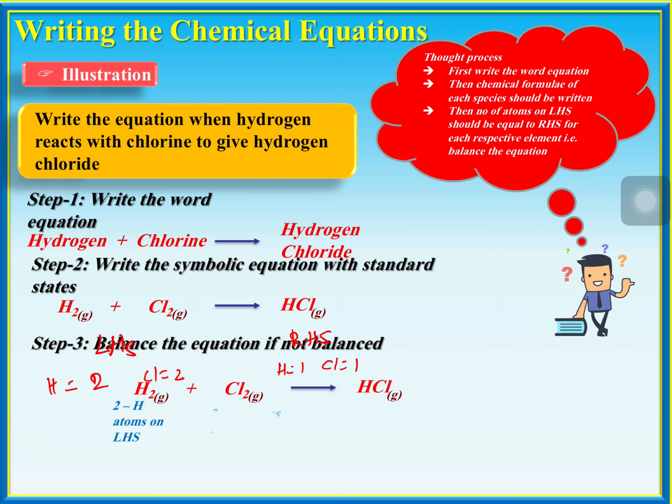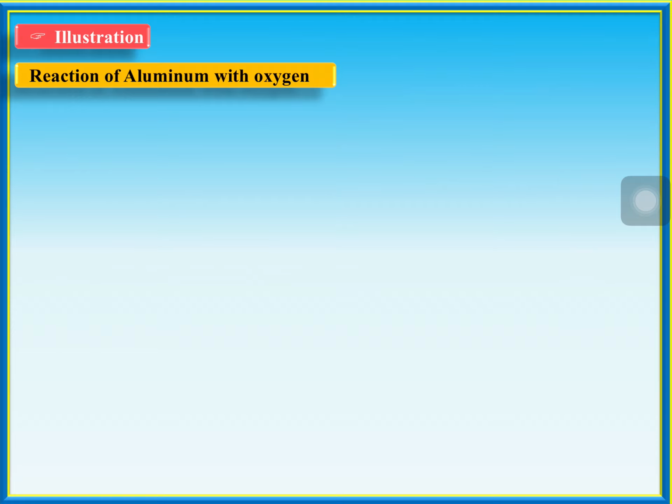Here H2 plus Cl2, 2 H atoms on the LHS, 2 chlorine atoms on the LHS, 1 HCl molecule on the RHS. What will I simply do? I will multiply HCl with 2. Then what would I get? Simply I would get 2 hydrogen atoms on the right hand side, so 2 hydrogen atoms on the left hand side. Balanced. 2 chlorine atoms on the right hand side, so 2 chlorine atoms on the left hand side. So simply it's a balanced equation. We will further discuss balancing.